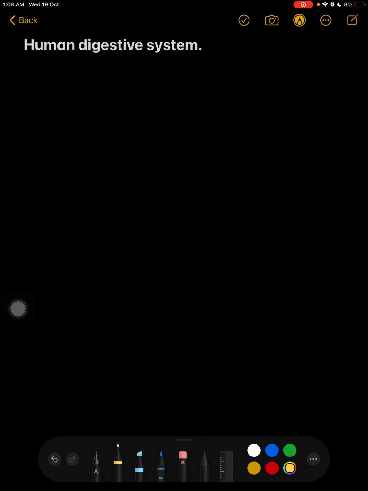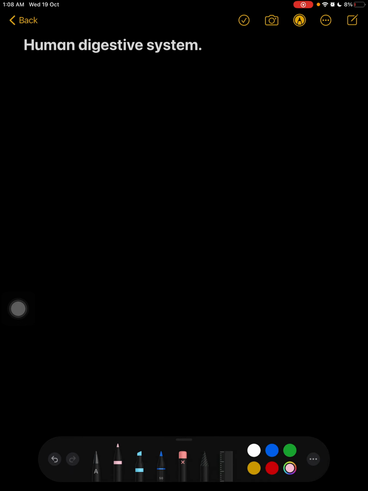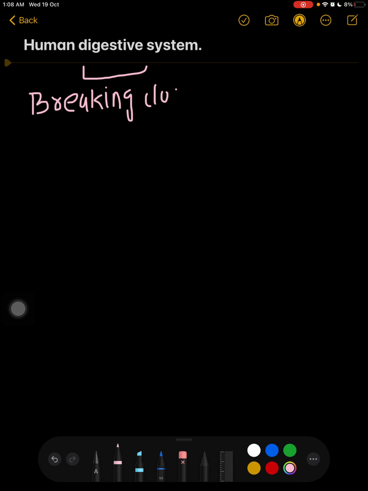So today we will discuss digestion in men, like the human digestive system. Before going ahead, you must know what digestion is. Digestion is a simple process of breaking down complex components into the simplest ones.